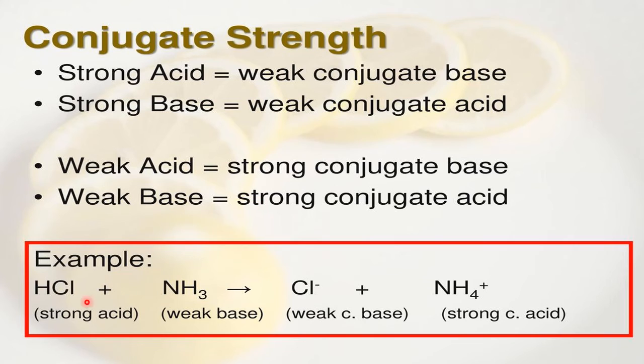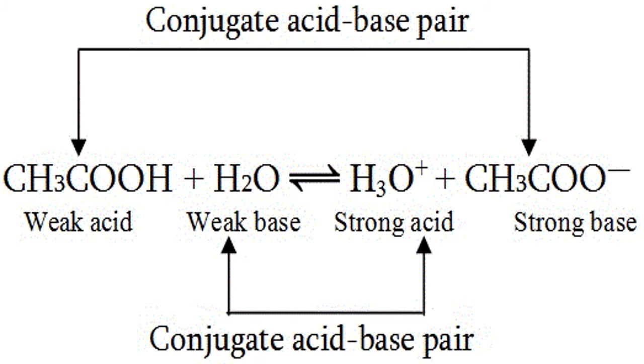Best example is here. Reaction between HCl and NH3 to give Cl minus and NH4 plus. So HCl is a very strong acid. So its conjugate base, you see, is a very weak base. But this is what? A strong acid. Suddenly this gives proton, strong acid. So this statement holds good here. In the same way, the same statements you can apply for this example also.